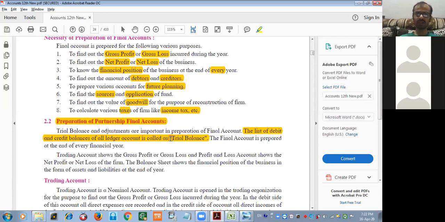Gross trial balance and net trial balance. Vertical and horizontal is the format of trial balance. But we don't require that knowledge here, and I will not even explain that again. Okay, go ahead.